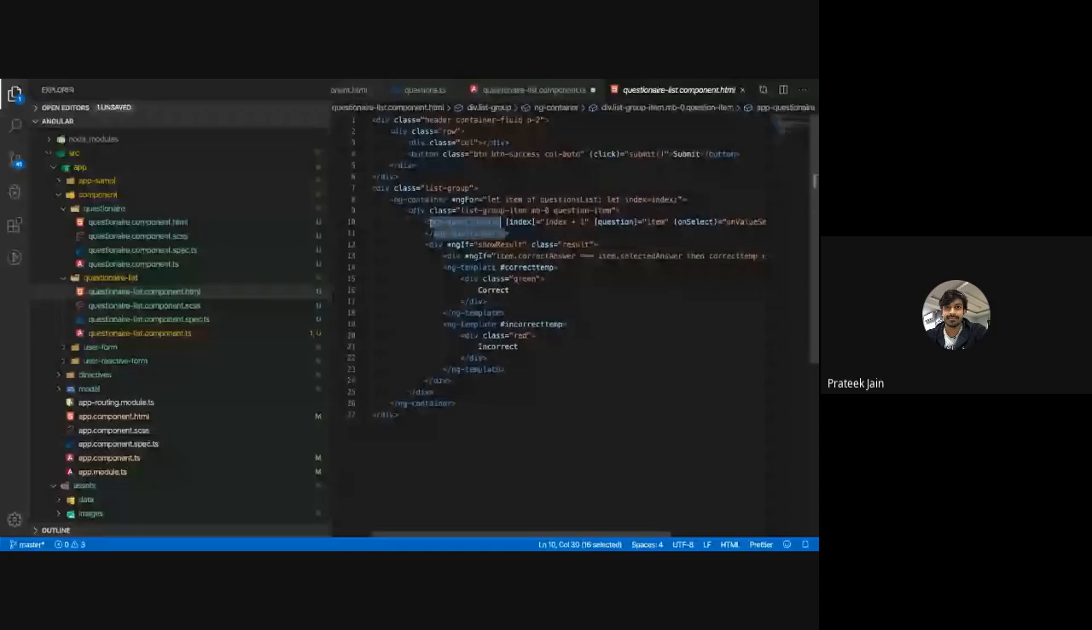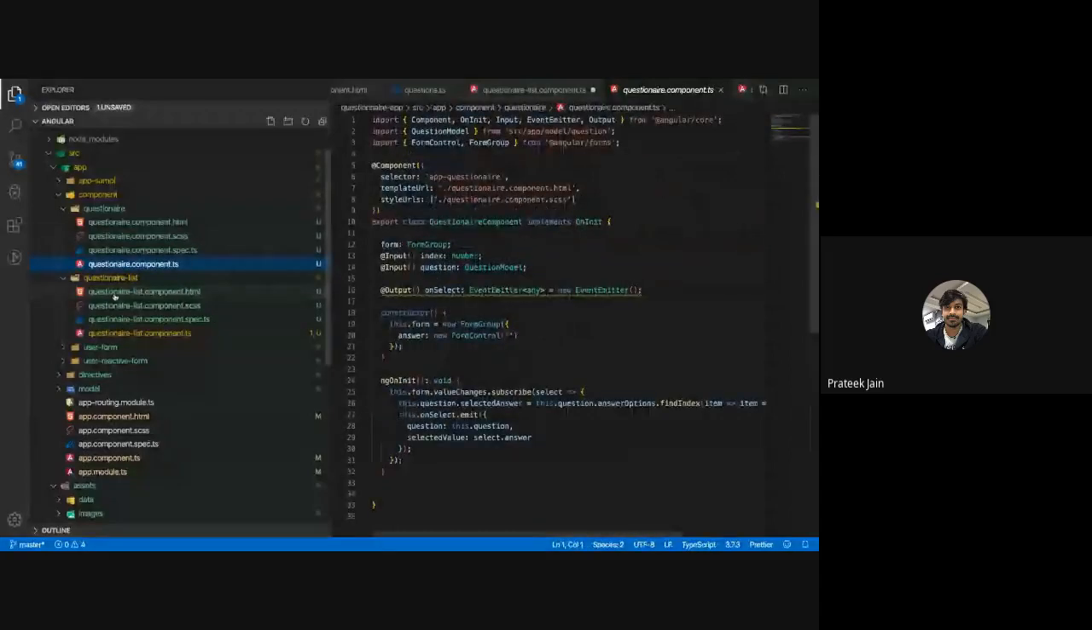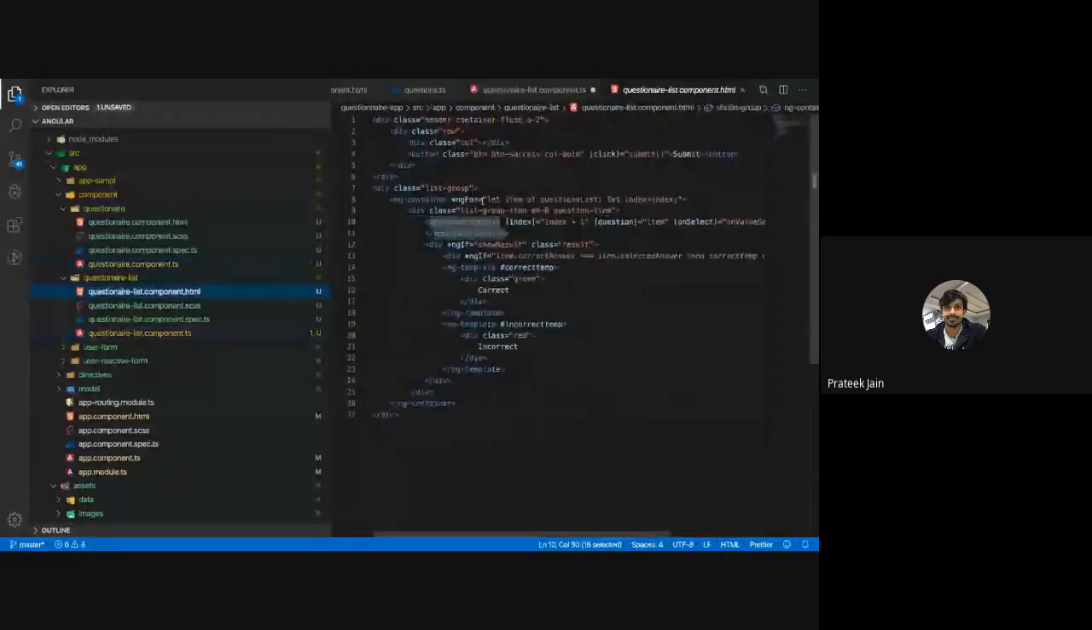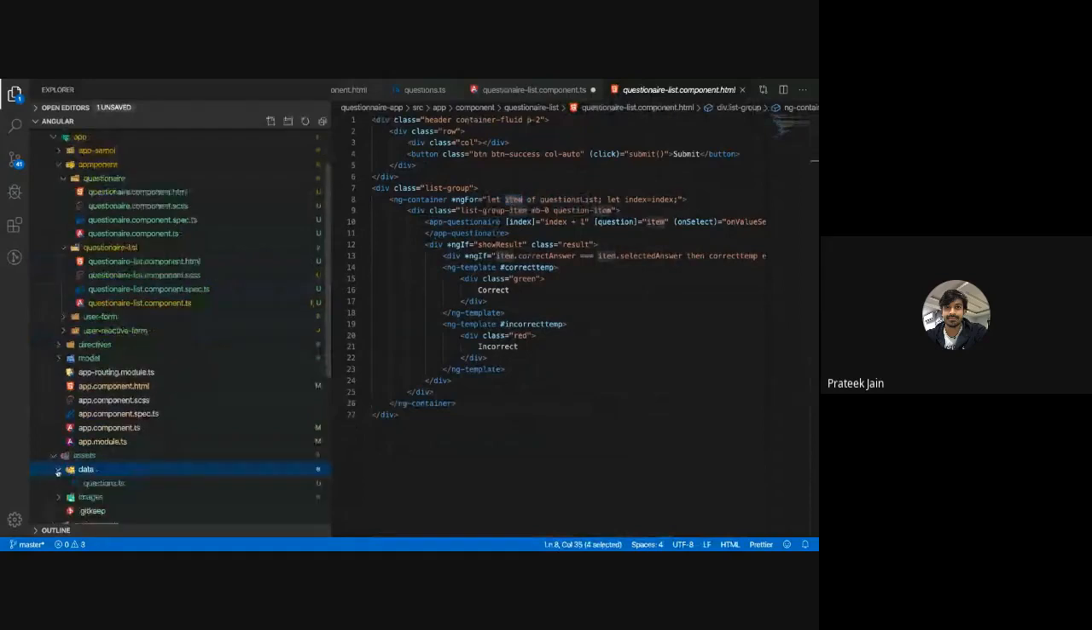And I have a list of questions here. This question list is there. What I am doing is, by using this ng for directive, I am looping through the question list. I am getting one object of question. Now this item which you see here is actually my one question, this object.